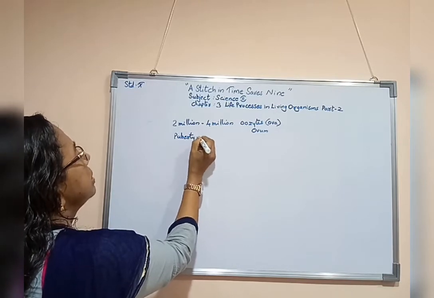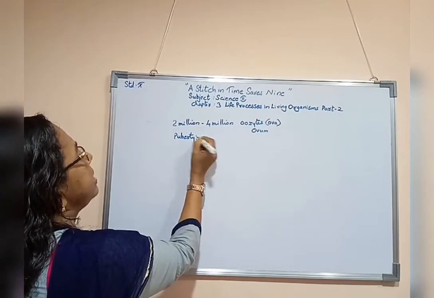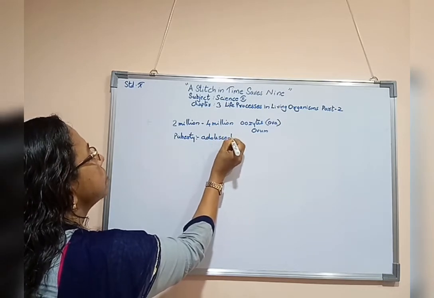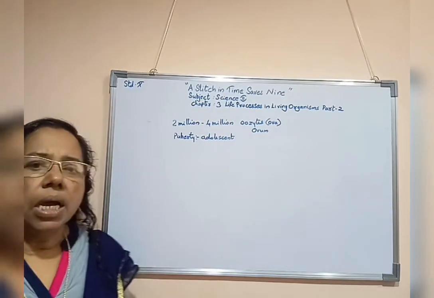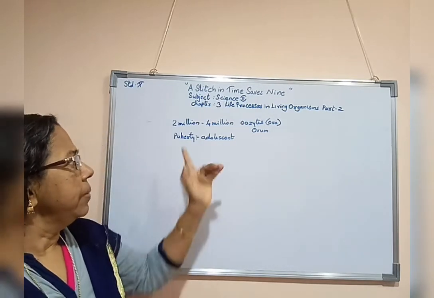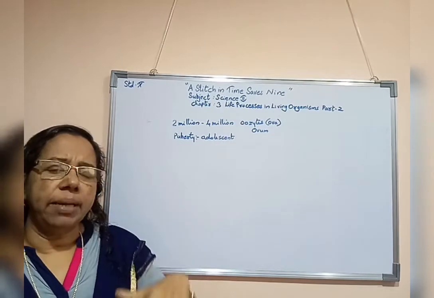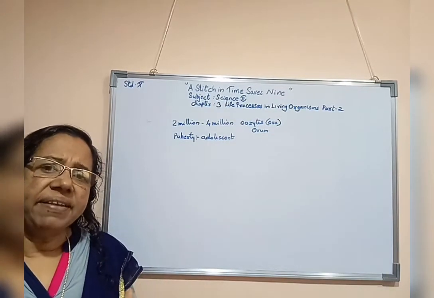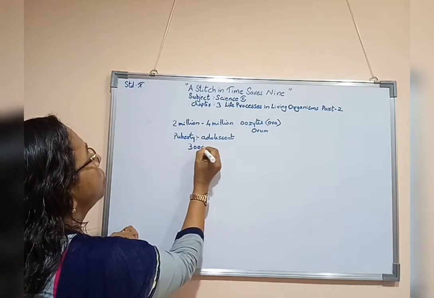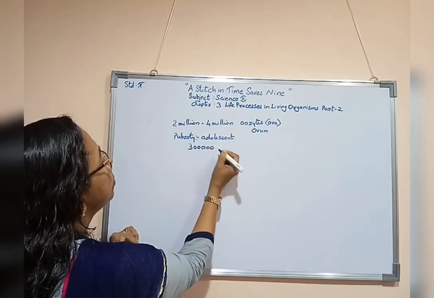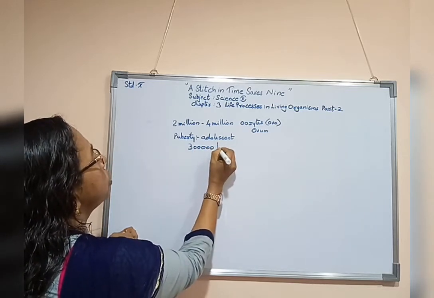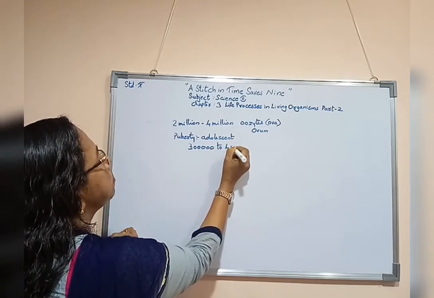Puberty means adolescent age. At that time, the number of oocytes reduces to 3 lakh to 4 lakhs.